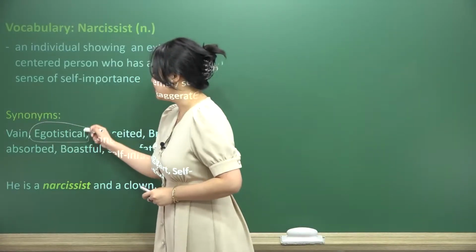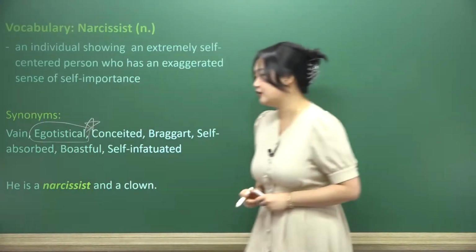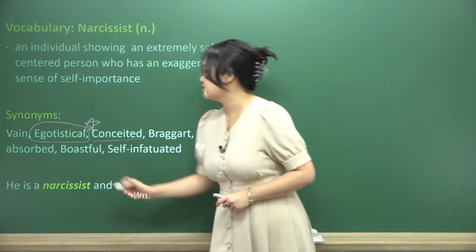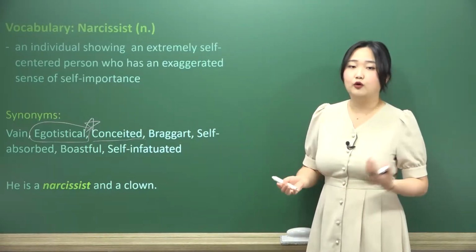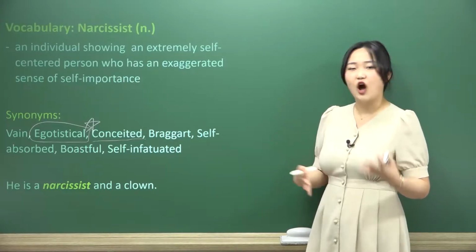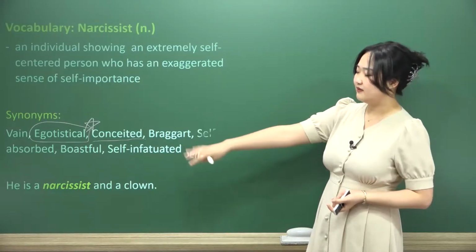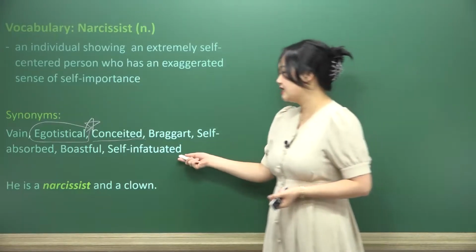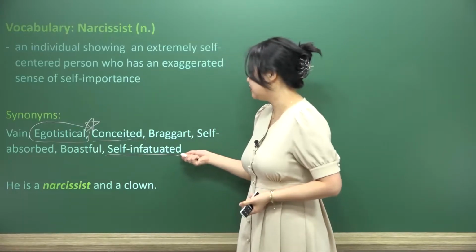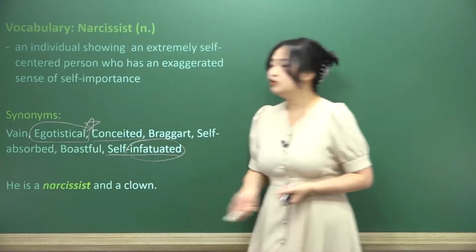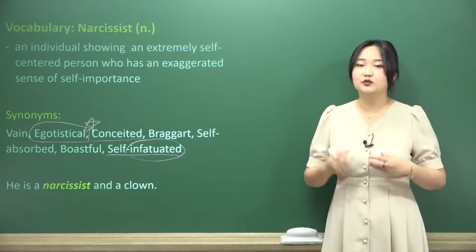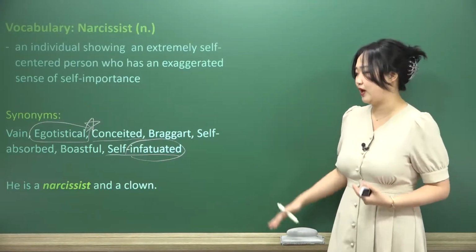Egotistical. Ooh, this is one of those words I hope we just really use a lot. Conceited is very good as well. Boastful, talking a lot about who you are as a person and what kind of accomplishments you have. So that does have a little bit of a different nuance. And self-infatuated. Self-infatuated here, meaning you are in love with yourself, and to an extreme degree, in an obsessive way.